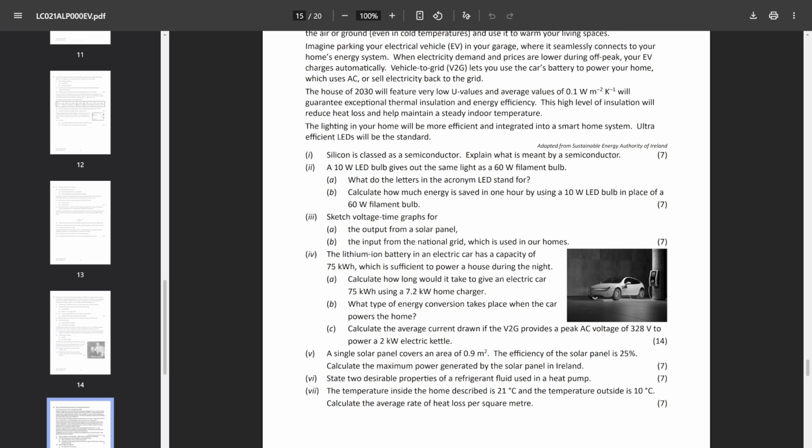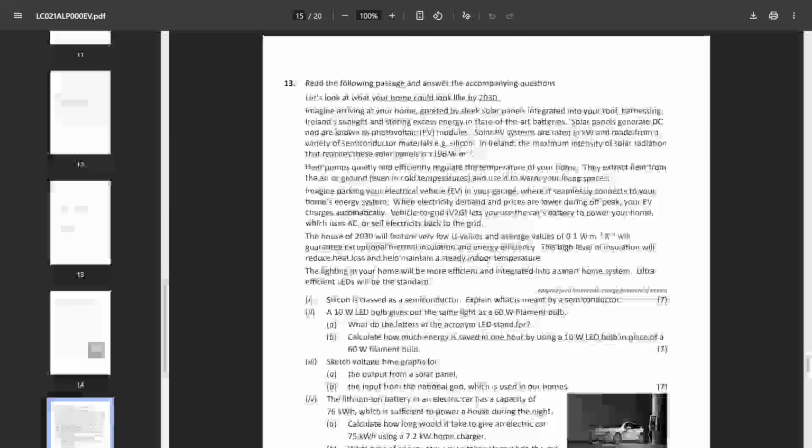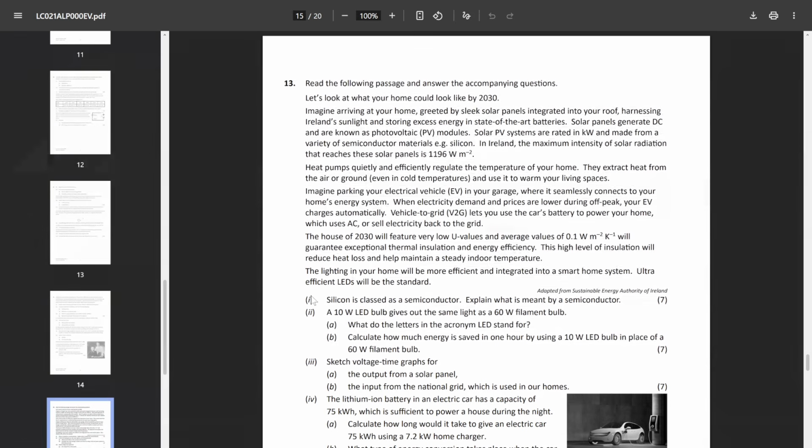It's like stretching from semiconduction to power to voltage time graphs into domestic electricity, and even the heat pump decides to make an appearance. Like, this is more of a question 6 than question 6, with just the amount of topics that this question 13 actually covers. It's a question that I usually recommend to students because, again, it's pretty much just like question 6's.